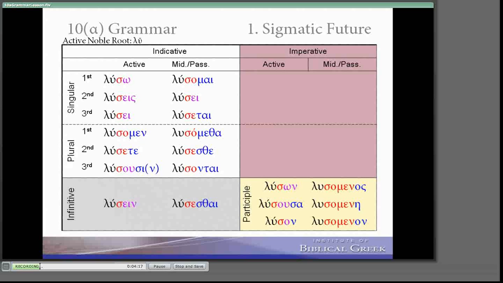So in this paradigm, I have the stems in red and the endings in blue, and where the stem and endings are combined, I've combined the colors to be purple. So the first person singular, luso, we see clearly the red stem sigma, and then we're kind of hiding the thematic vowel and the ending mixed together to form that purple omega. The same is true with the second person, luseis, you will loose. We see the red stem sigma, and then we kind of miss the second part of the stem. It's purple, it's combined with the ending. And then the third person, likewise, has the red stem and then the purple stem and ending combined to form ei.